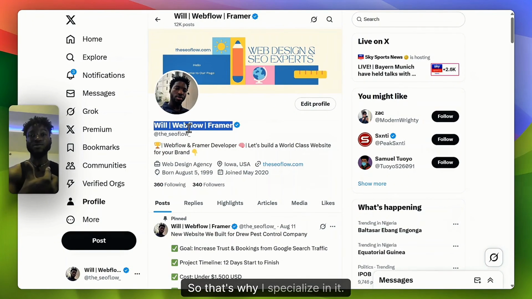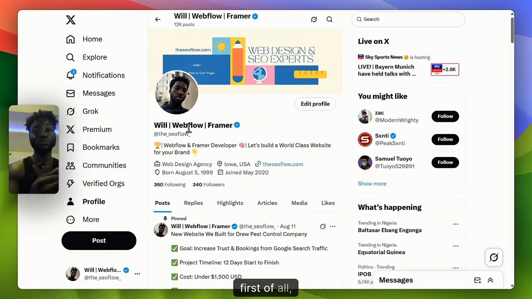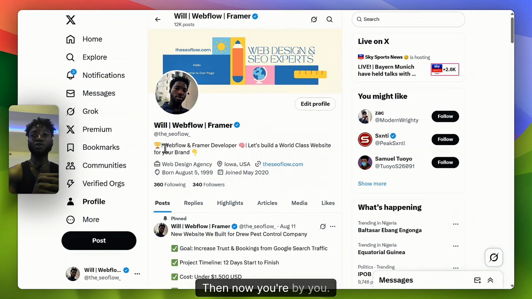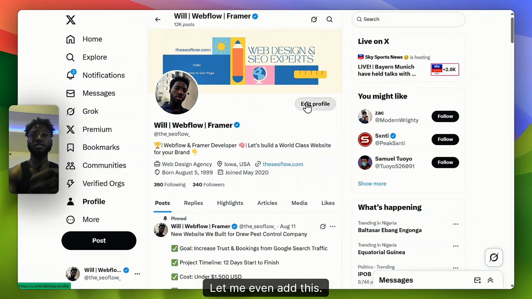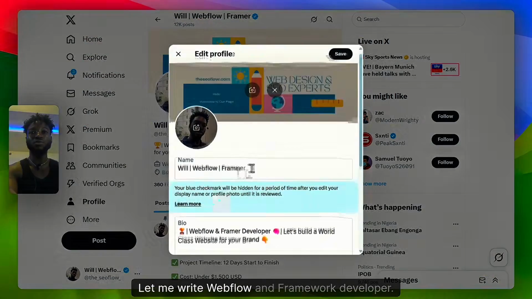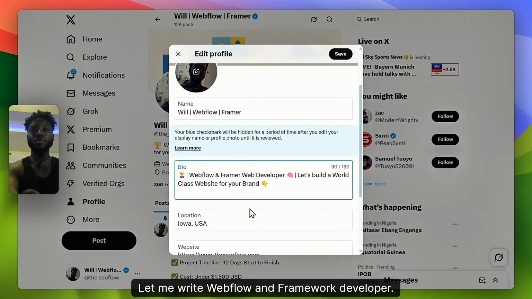So that's what I specialize in. People can even search for this, and they're not doing that here. So you do this, and for the person who is buying, you want to write exactly what you do. Now I'm expanding it to a Webflow and Framer developer. Let me add this. Then it writes Webflow and Framer developer.